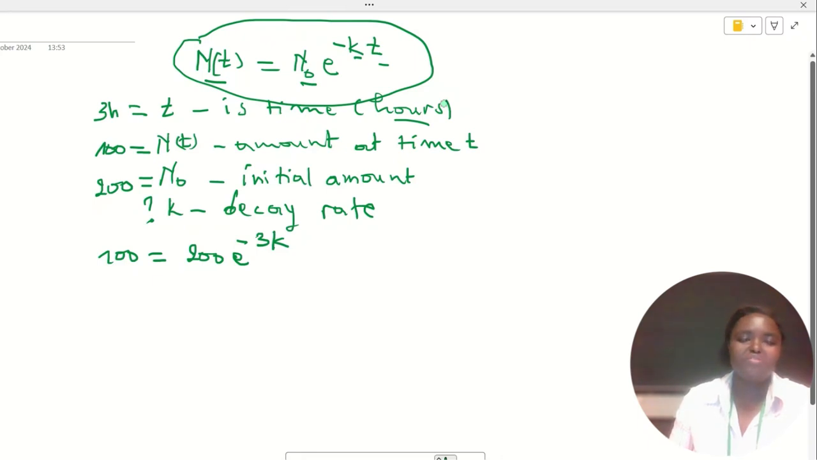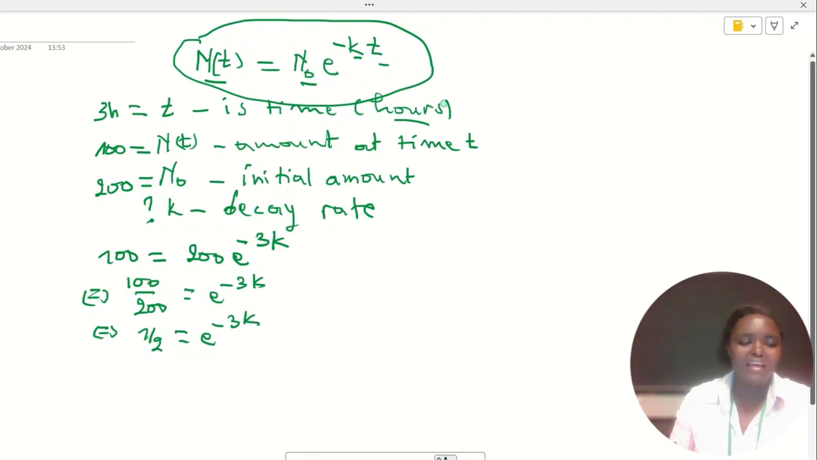Then we need to solve for k. How do we solve this equation? We have 100 over 200 equal to e power minus 3k. 100 over 200 is equal to 1 over 2. Then 1 over 2 equals e power minus 3k.